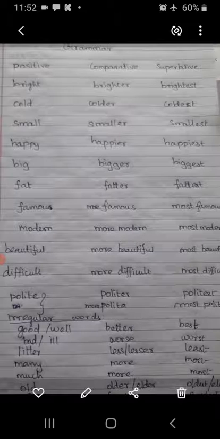There are some other irregular words. That's what we are going to see. Good, as well as well: if it comes in positive degree, we have to write in comparative degree better, best. Then next word, bad or ill: if it comes in positive degree, we have to write worse, worst. Little, less, least. Many, more, most. Much, more, most. Old, older, oldest.